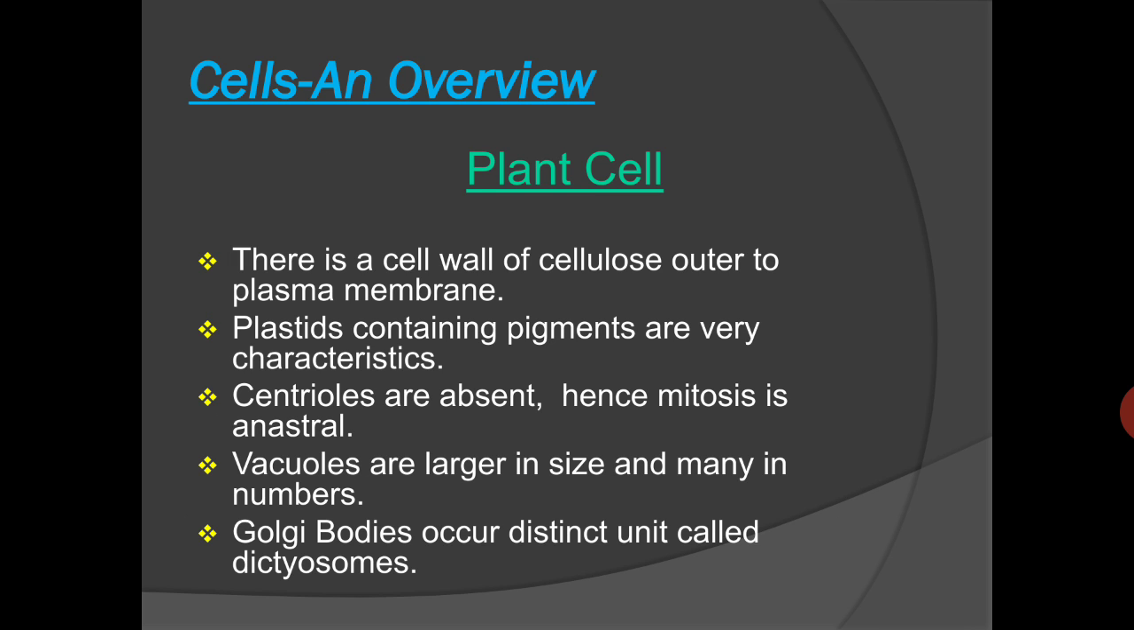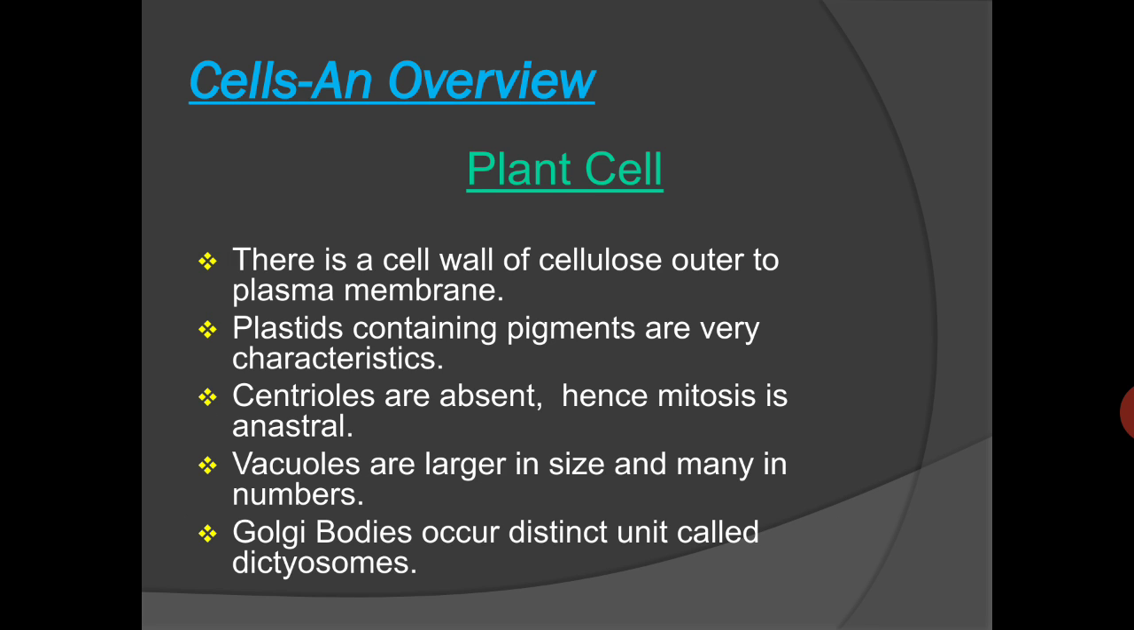So if we study the cell, there are two types of cell, means the plant cell and the animal cell. In the plant cell, the overview is that the outermost layer of the plant cell is called the cell wall, which is made up of cellulose, and it is found on the outer surface of the plasma membrane.